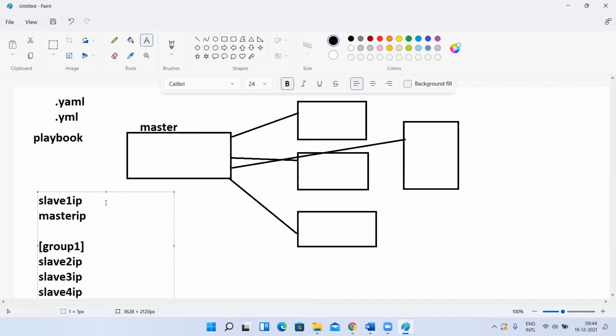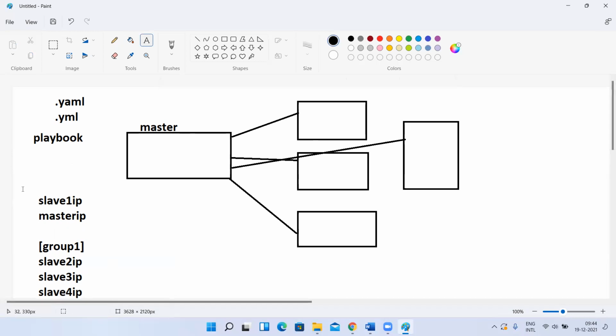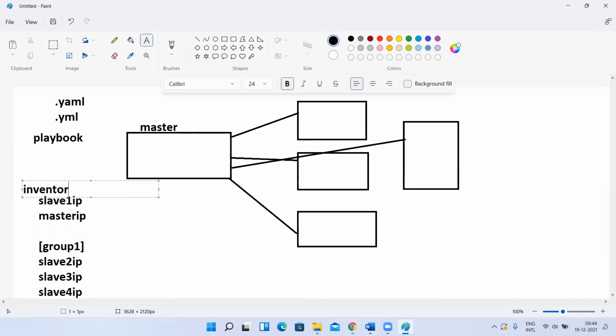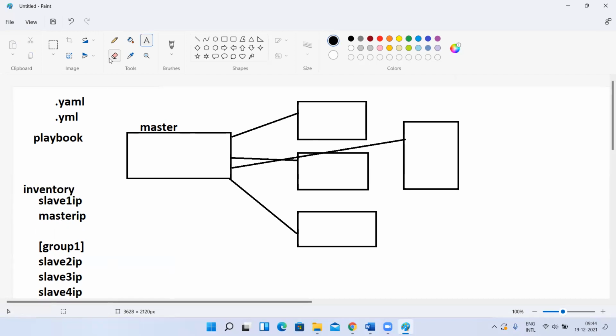Now, tell me, okay, this is the inventory. I forgot the heading. Okay, so this is my inventory file. These are not from any group. These are 5 IP addresses: slave 1, master IP, slave 2, 3, 4. These are the IP addresses of my instances. Now what I did is I grouped these 3.